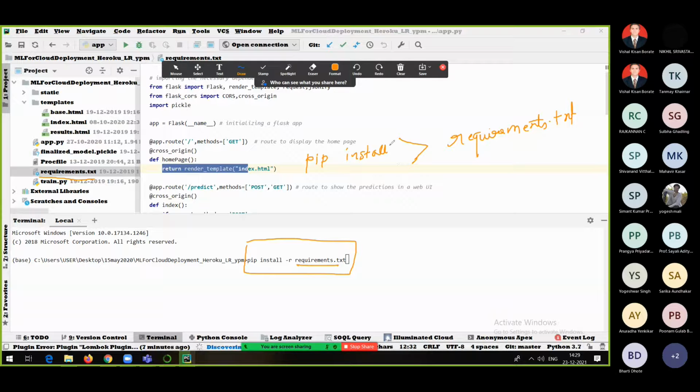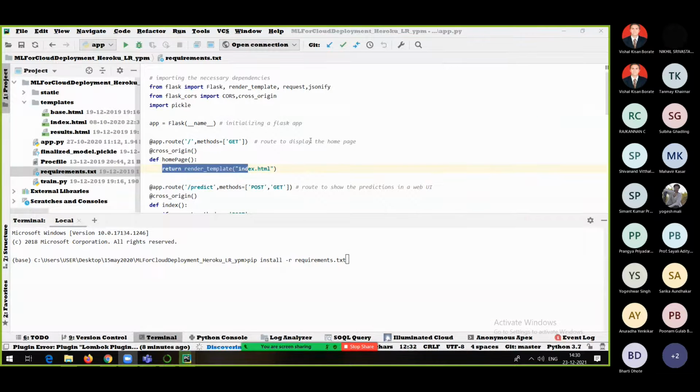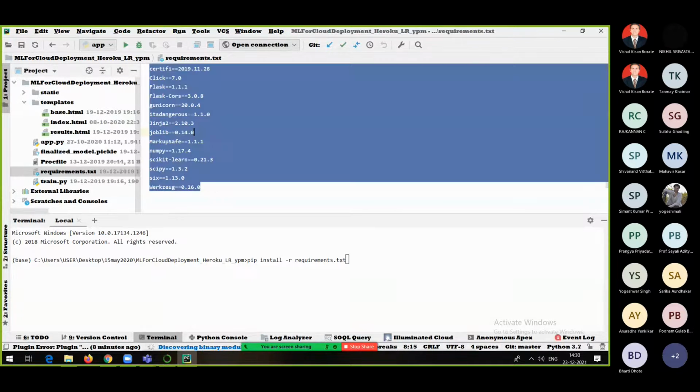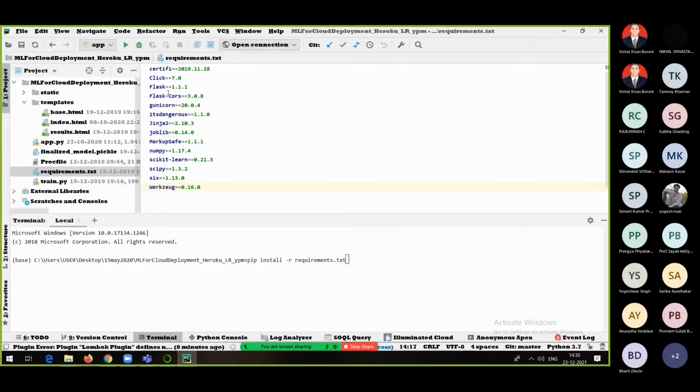What is this, everyone? Those of you who are aware of basic Linux commands might know that this is called an output redirector. Whatever we have installed in this particular environment, we are simply redirecting it to this file. So in the requirements.txt file, you will be able to see all the packages and their versions, like this. Everything used in this application is in one file.